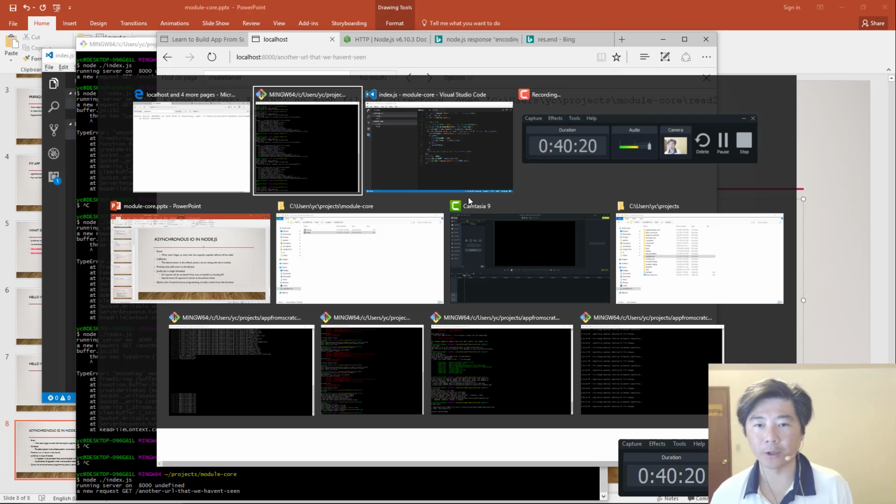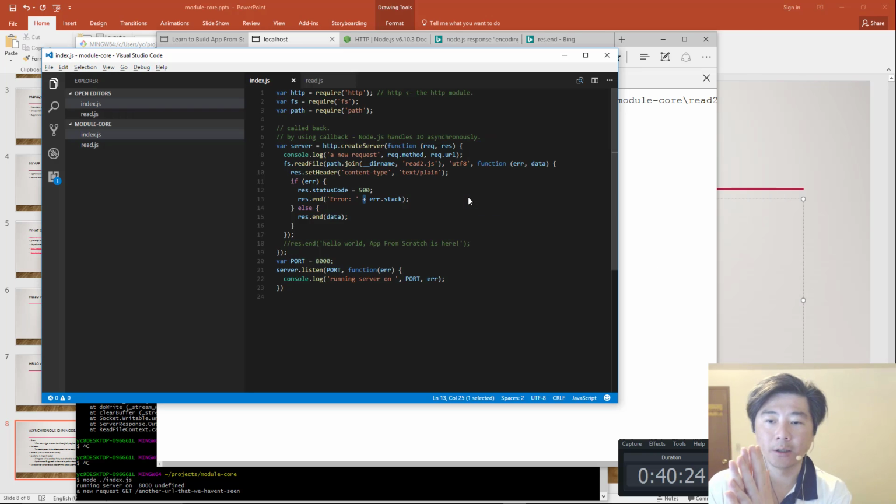Okay, so now we can see that our very first small amount of code for our Hello World web server is in place, and we are going to grow this Hello World web server into a full-fledged appfromscratch.com going forward. And obviously, as you watch how I do it, you will try to grow this into a full-fledged yourwebapp.com going forward.